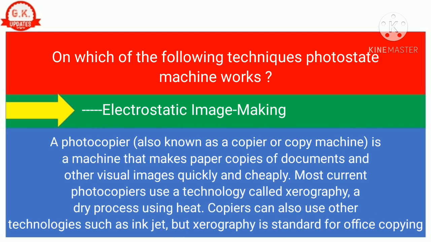A photocopier, also known as a copier or copy machine, is a machine that makes paper copies of documents and other visual images quickly and cheaply. Most current photocopiers use a technology called xerography, a dry process using heat. Copiers can also use other technologies such as inkjet, but xerography is standard for office copying.